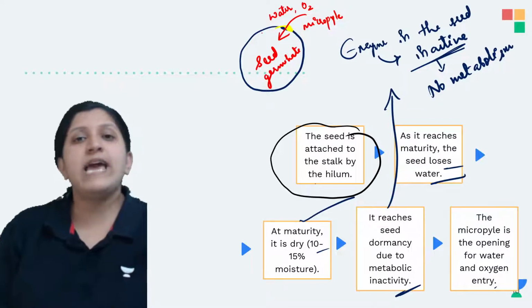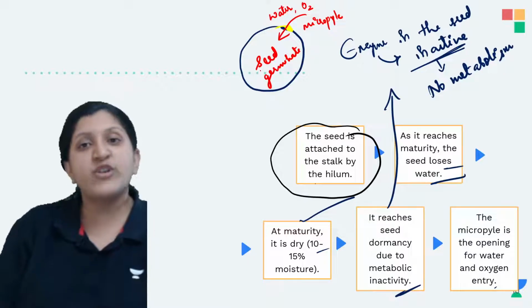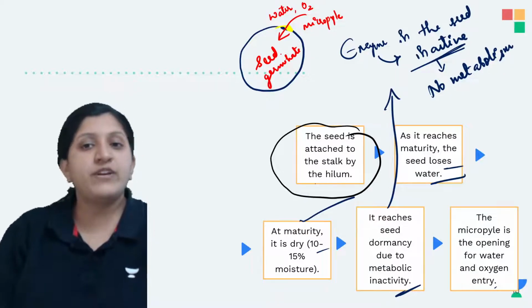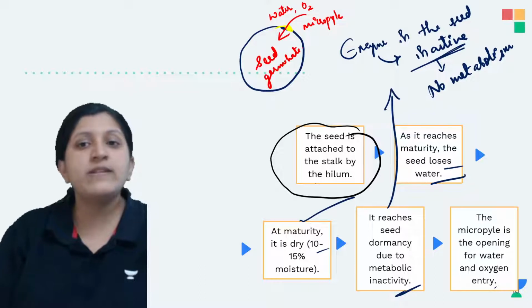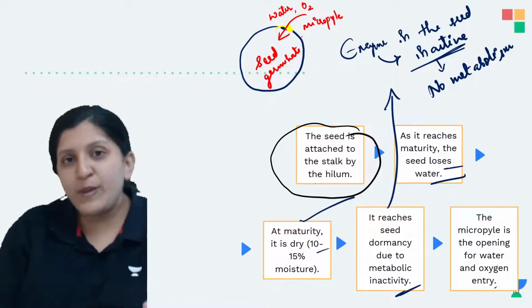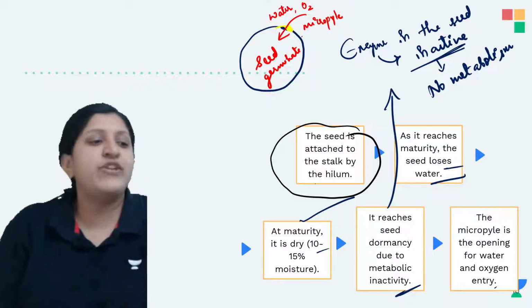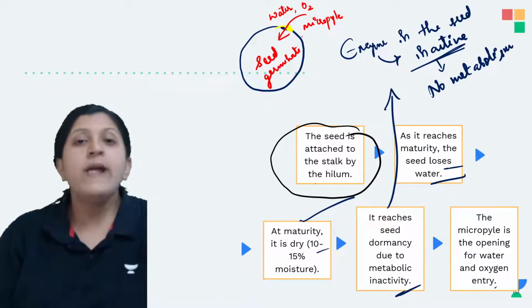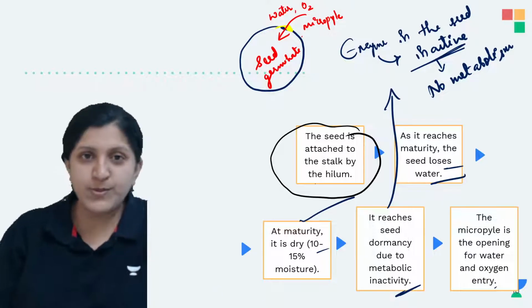So now the seed has got the favorable conditions for germination, and after getting all the favorable conditions, the seed will start to germinate, where there is a formation of the plumule and the radicle, which in turn will give rise to the shoot system and the root system respectively.